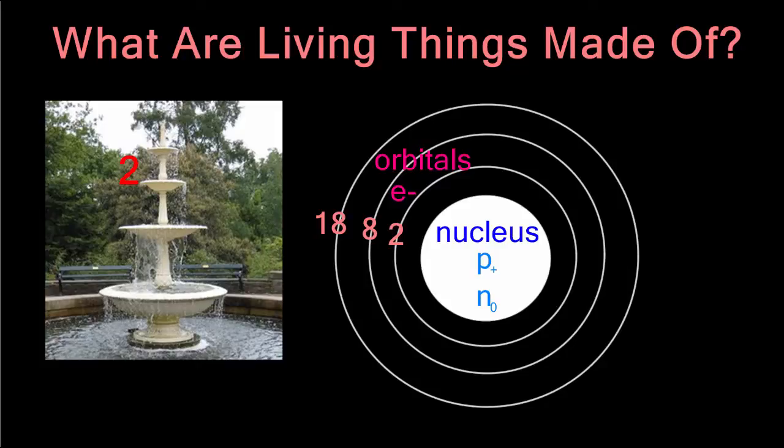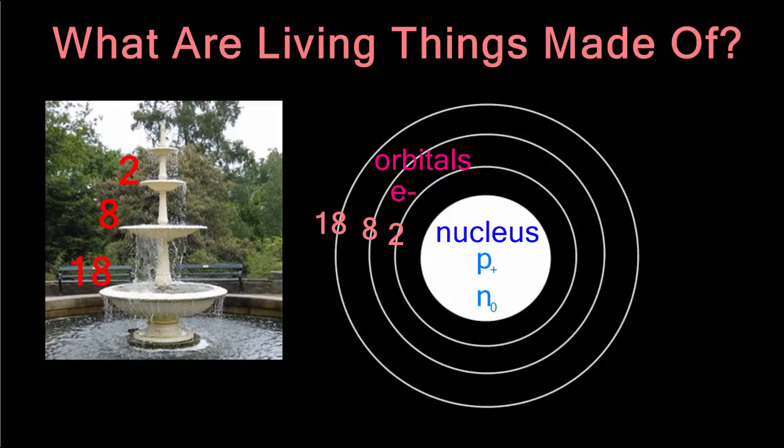Once there are 2 electrons in this orbital, it overflows to the second orbital, or the second tier on the fountain. That second tier, or orbital, can hold 8 electrons. Once that orbital is full, it overflows to the third orbital. That third orbital can hold 18 electrons.